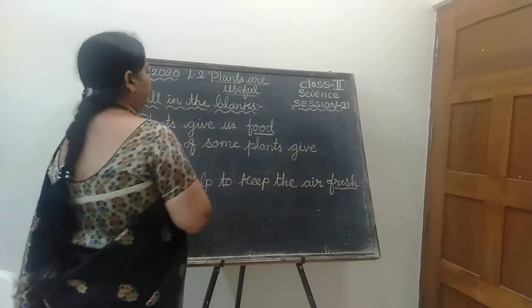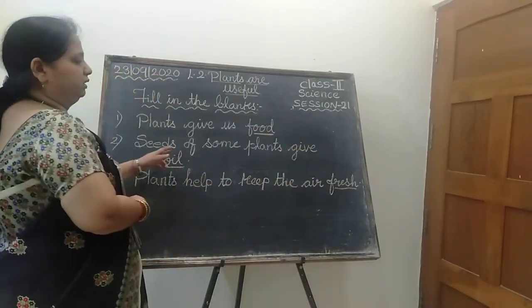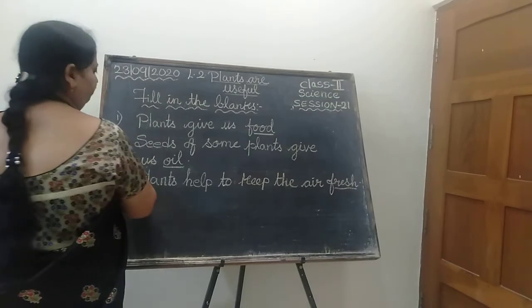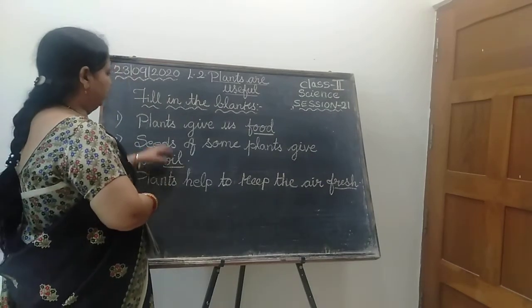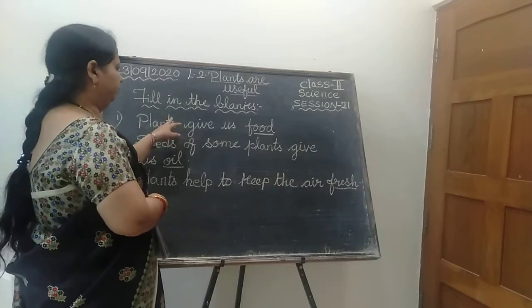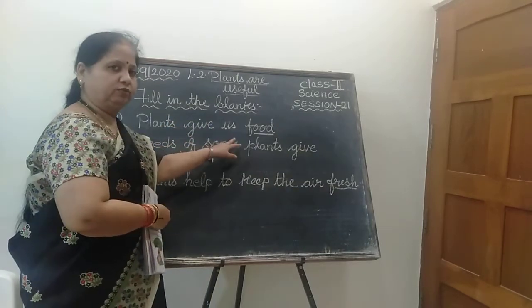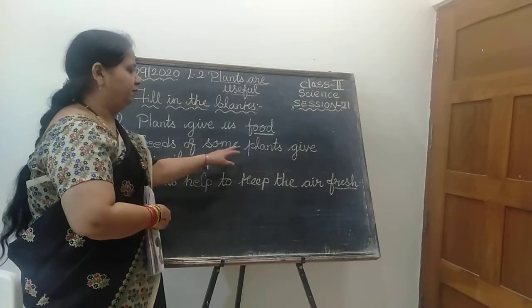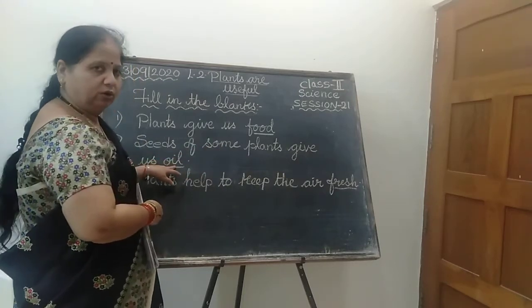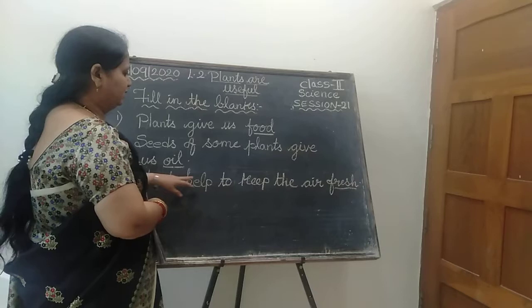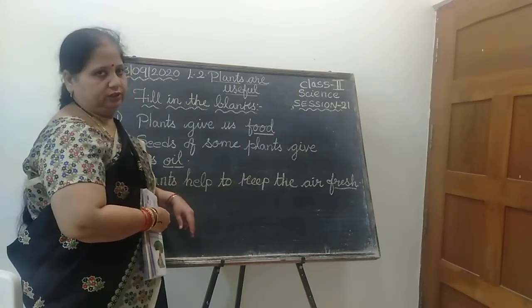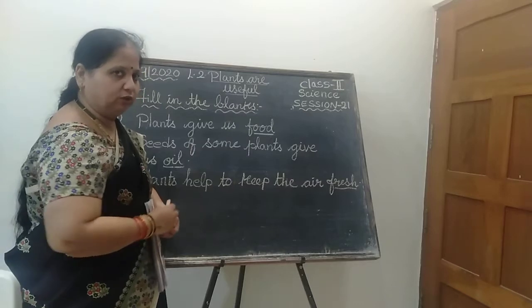Write in very neat handwriting. Look at the strokes and write. Everyone should start with a capital letter, children. Plants give us food. Seeds of some plants give us oil. Plants help to keep the air fresh, not dirt.